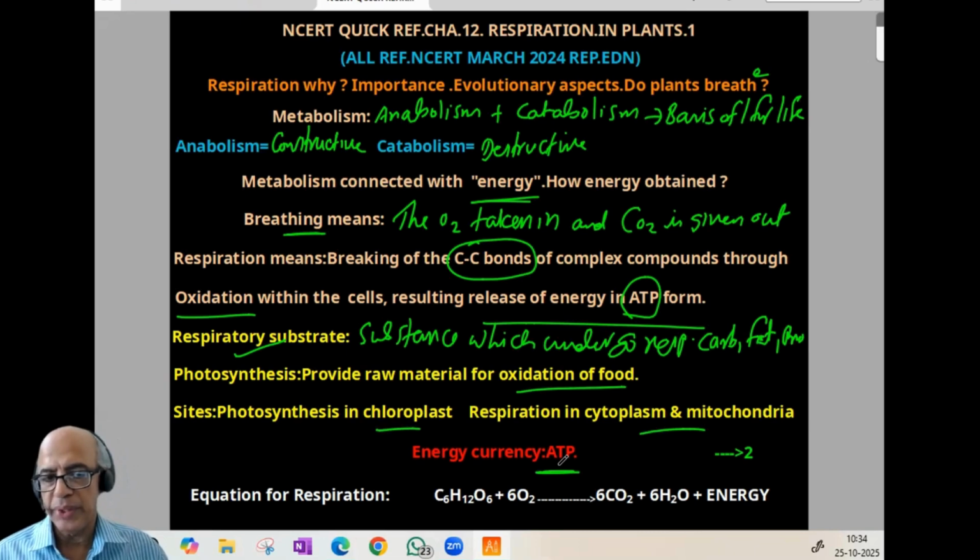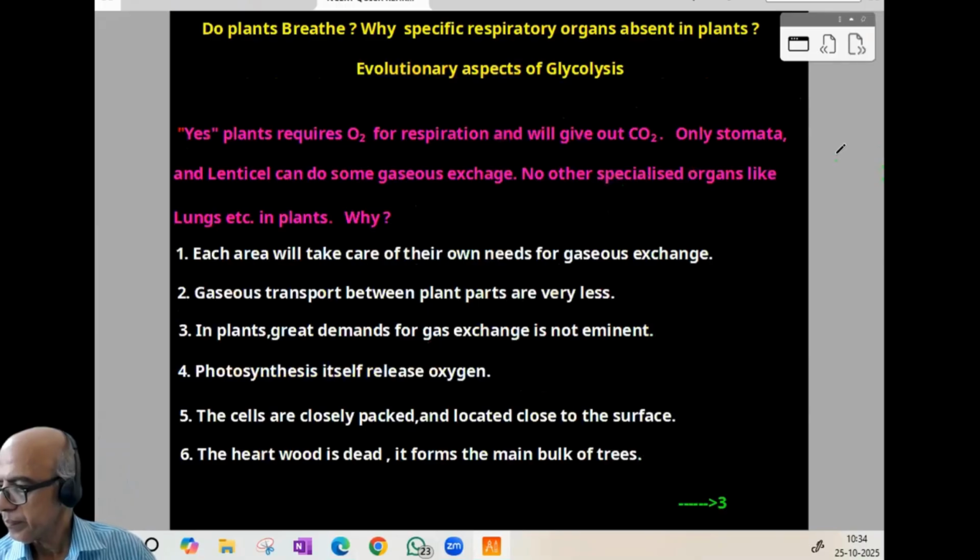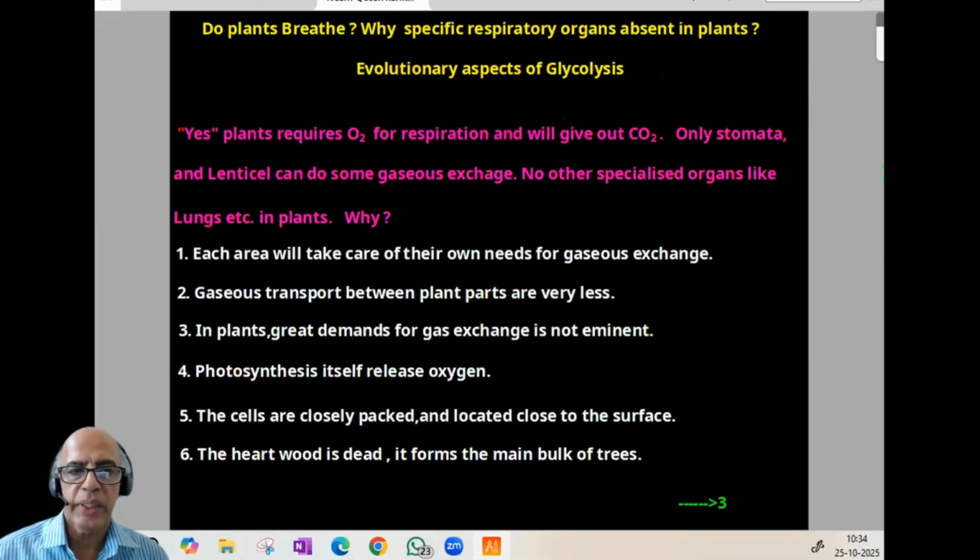Now, the equation for respiration, just like photosynthesis, this is a famous equation. Theory question, entrance question. I think the first page is clear. Now we can proceed to the second page. So when we come to the second page, the question comes: do plants breathe? Why are specific respiratory organs absent in plants? And followed by evolutionary aspects of glycolysis.